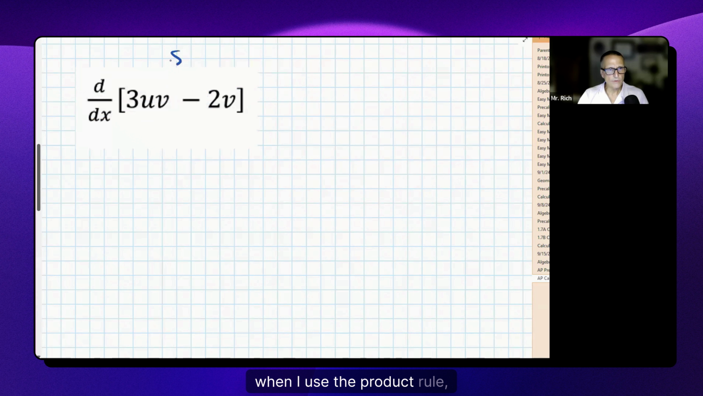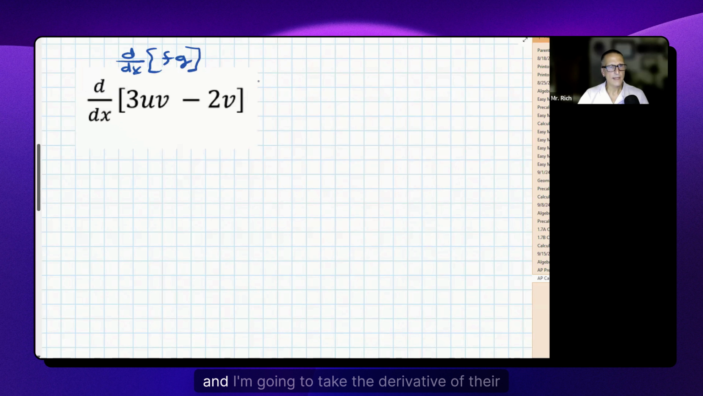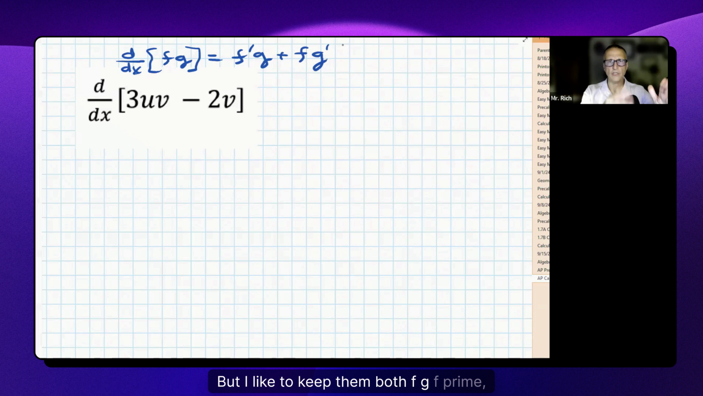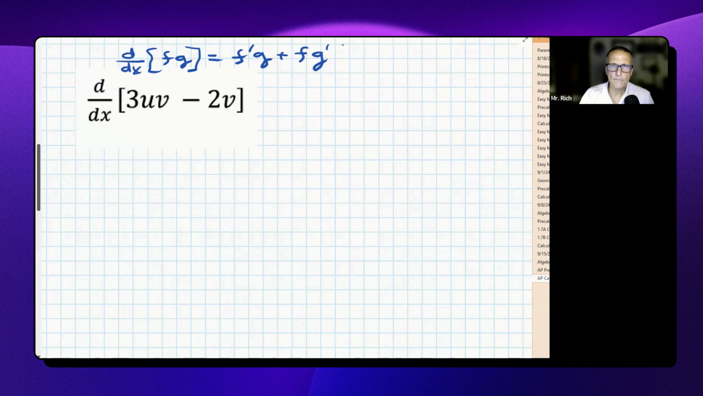All right. Now, when I use the product rule, I don't normally write it down, but I'm going to write down what I'm visualizing. I know that if I have two functions being multiplied, and I'm going to call the two functions f and g, and I'm going to take the derivative of their product, here's the formula that I use. I always take the derivative of the first times the second. So f prime g plus f g prime. Now, I know some of the formulas would write that as g prime f, but I like to keep them both fg, f prime g, and then fg prime. It just keeps it better straight in my head.